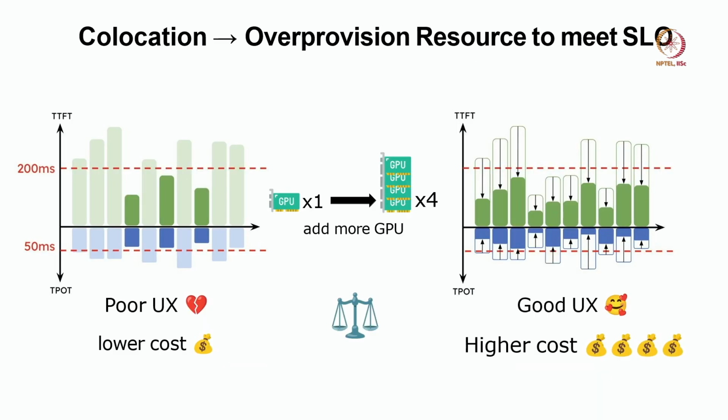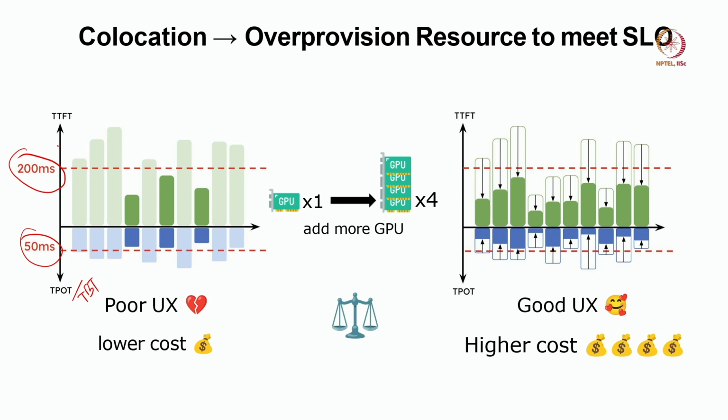We can do co-location. When we say co-location, that means over-provisioning resources to meet the service level objective. Instead of 1 GPU, we can throw 4 GPUs. In this case, let us say the service level objective for time to first token is 200 milliseconds, and for time per output token, which is synonymous with time between tokens, let us say 50 milliseconds.